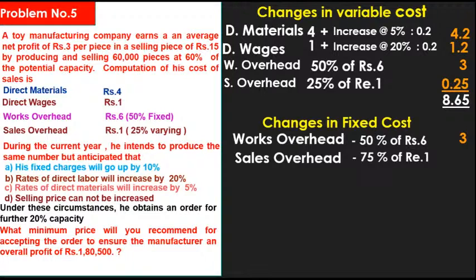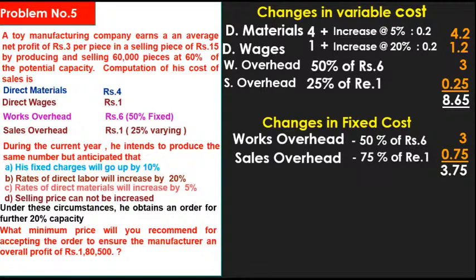What is the fixed sales overhead? 75 paisa. 100 minus 25 is equal to 75%, 1 into 75 divided by 100. The answer is 75 paisa. Okay, the total fixed cost is 3 rupees 75 paisa.